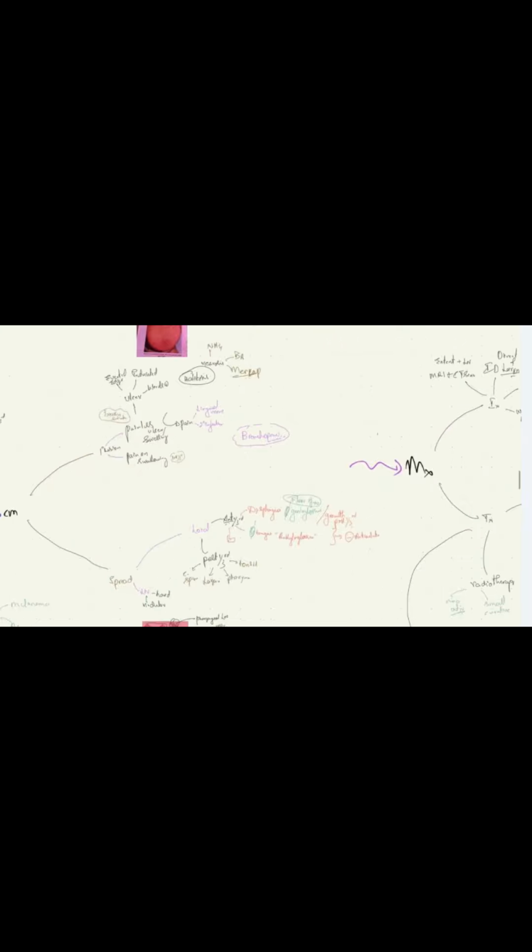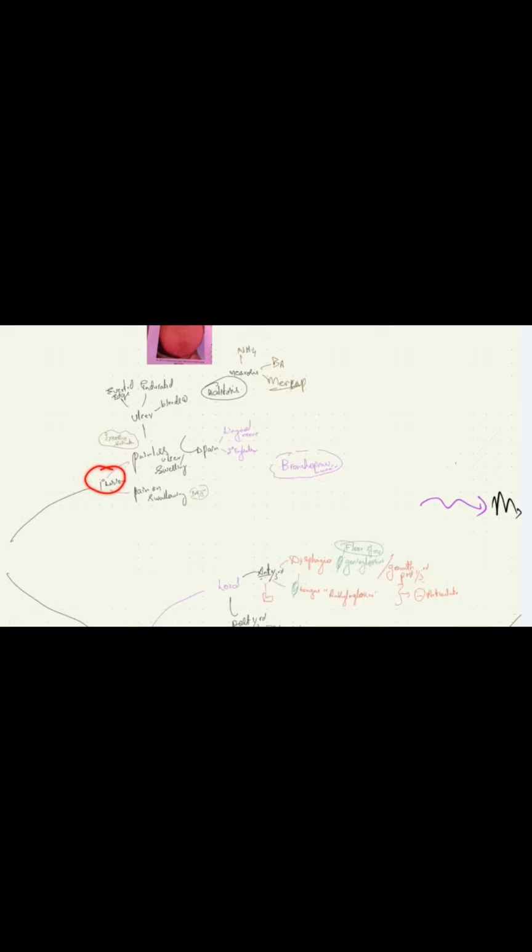Then we saw the primary lesion, which can be an ulcer or swelling. It is usually painless. If it is painful, it indicates involvement of the lingual nerve and secondary infection. The ulcer has an everted edge, the base is indurated, and it bleeds on touch. We have excessive salivation in these patients due to this ulcer and swelling.